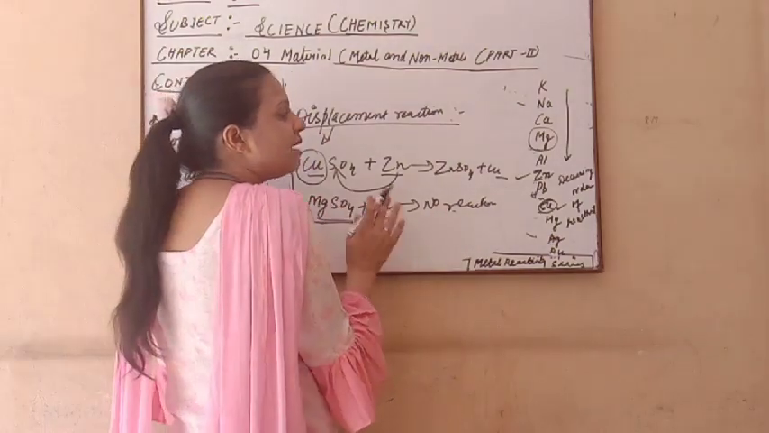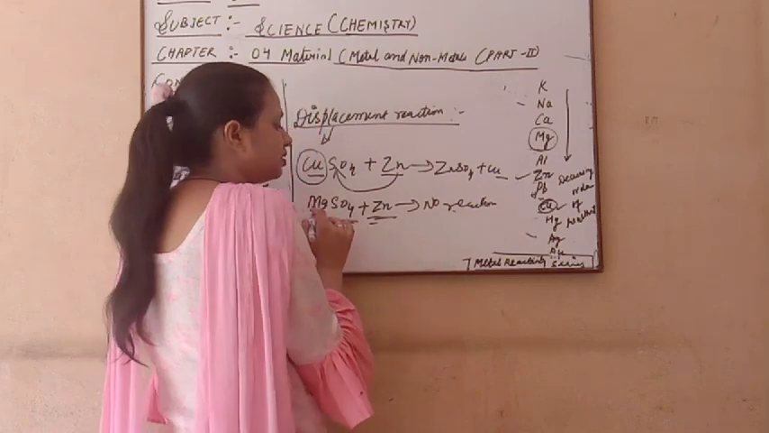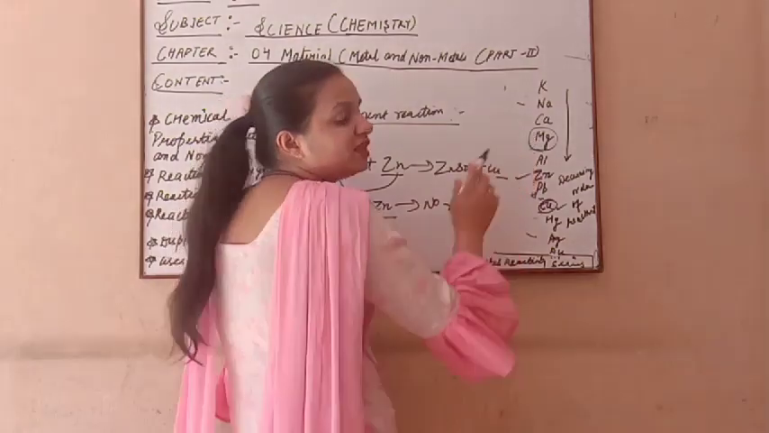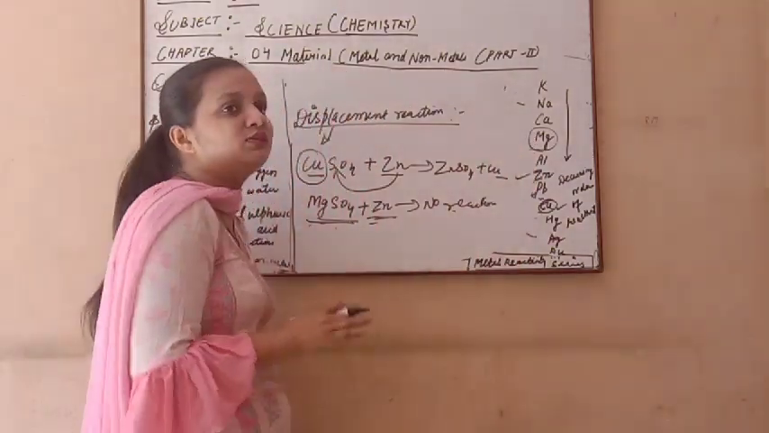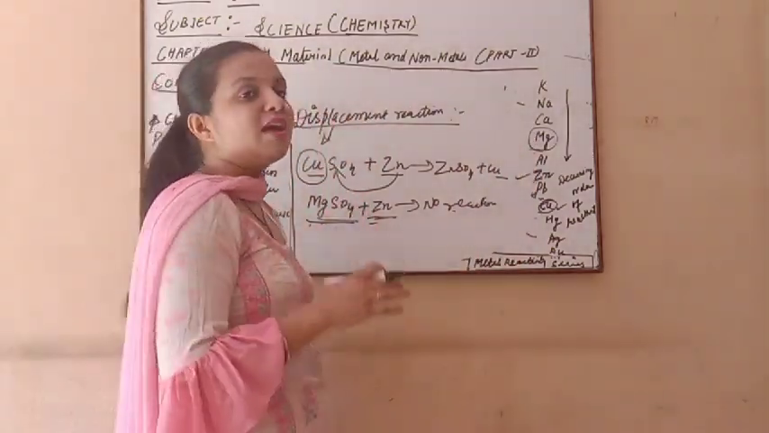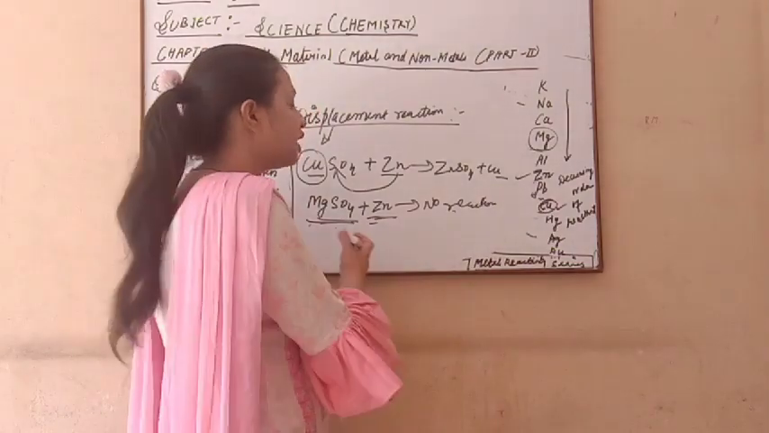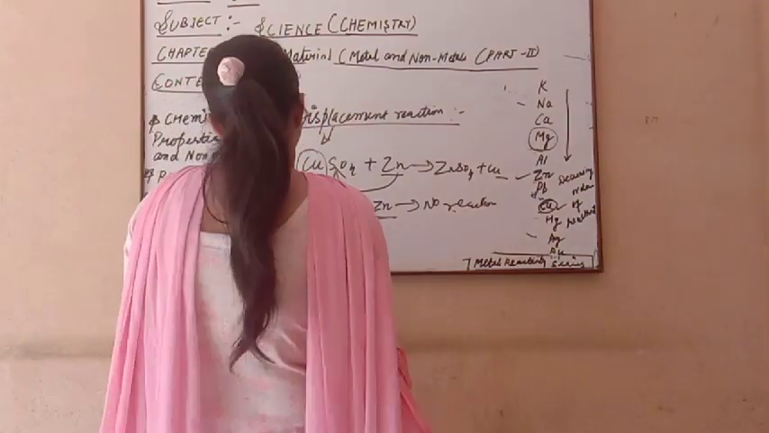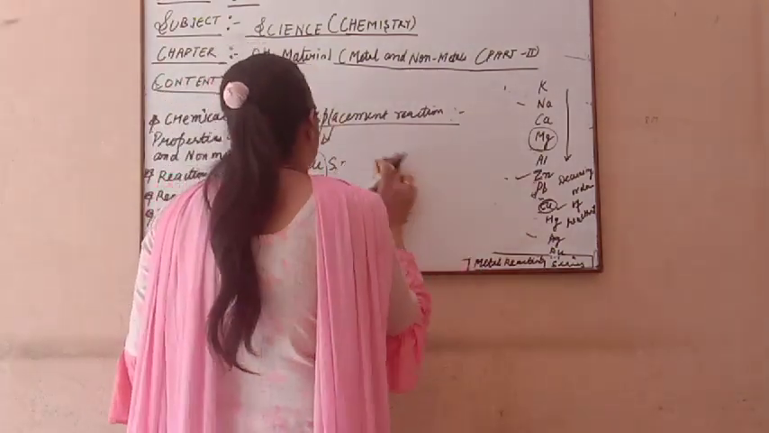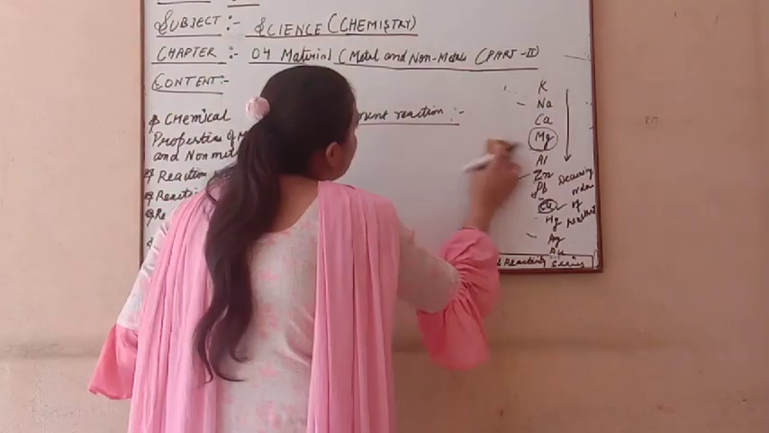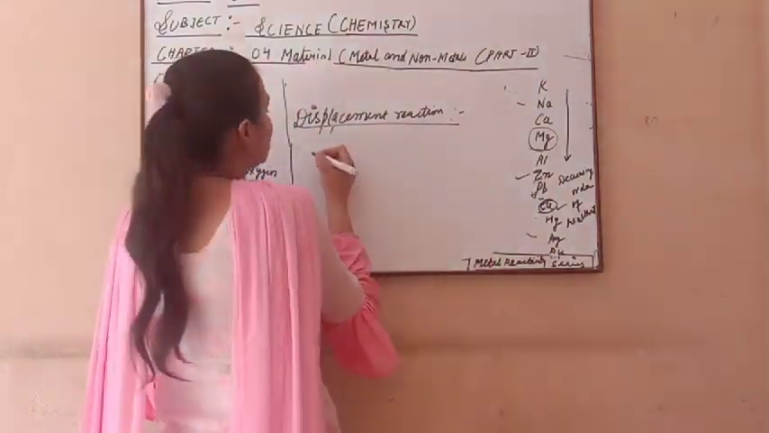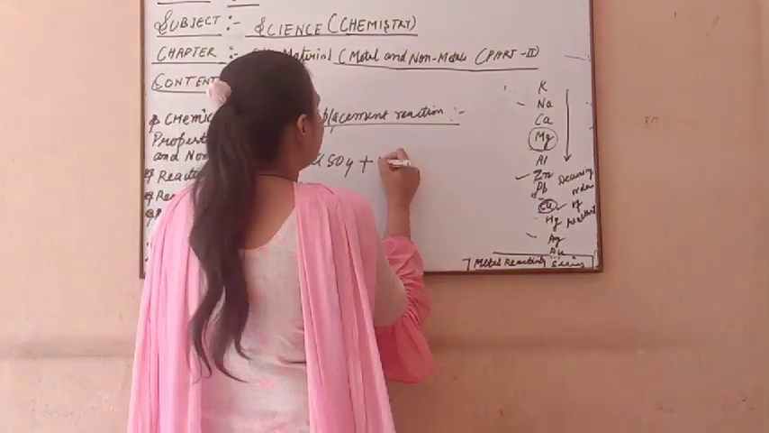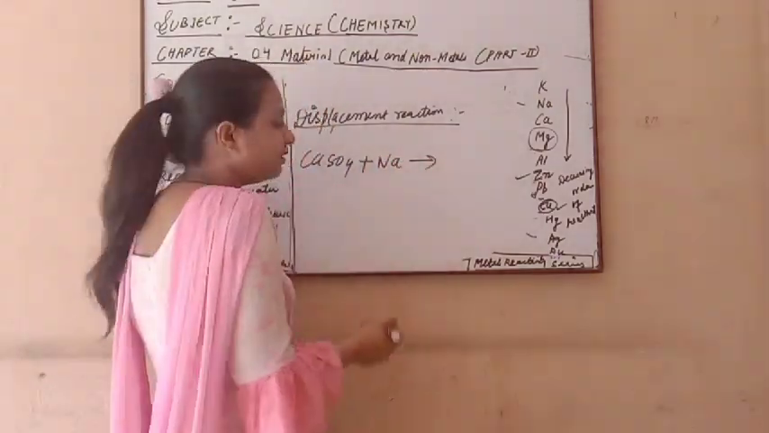Only a metal that is more reactive than the other metal has the capability to displace it. So in this case the displacement process occurs only when a metal is more reactive than the metal in the sulfate, and that metal displaces the other metal. Here I take one more example so you understand this concept well. I take calcium sulfate, and if I take sodium here, what will happen?